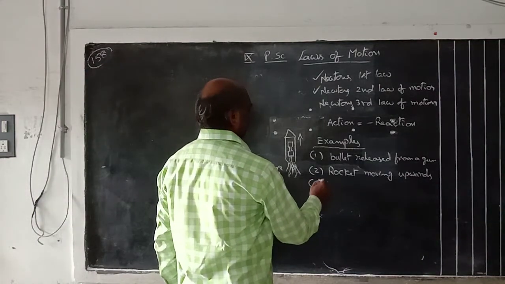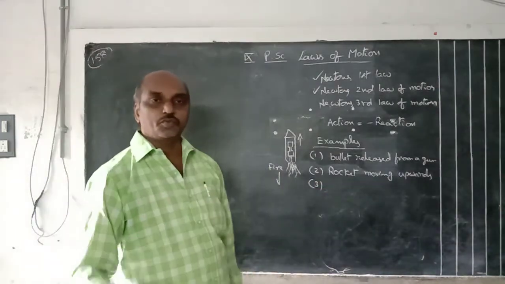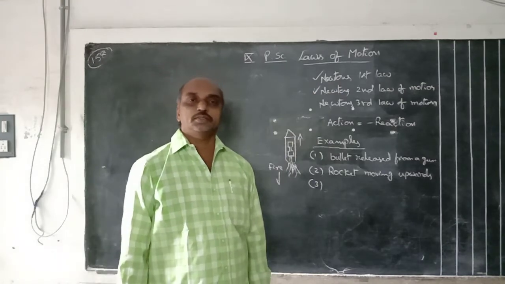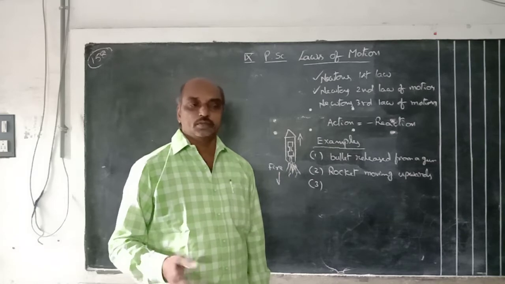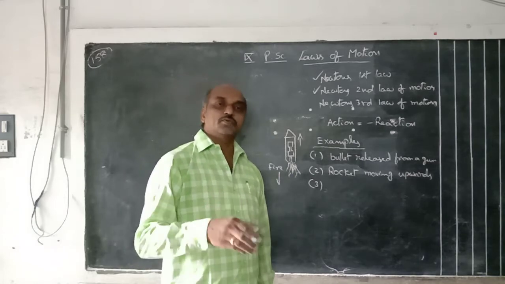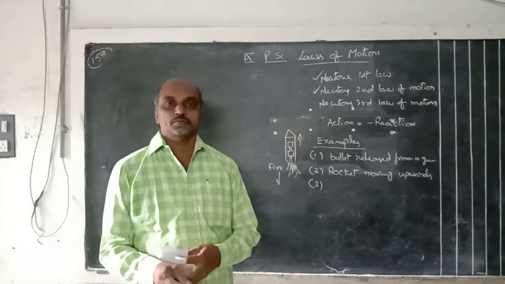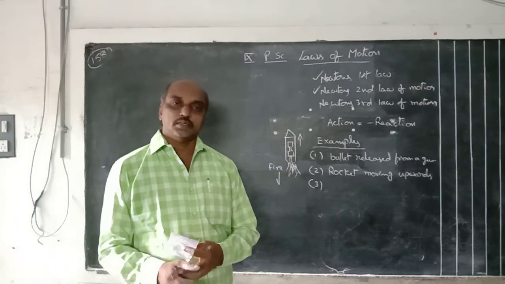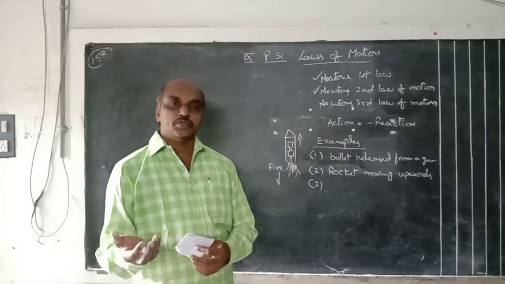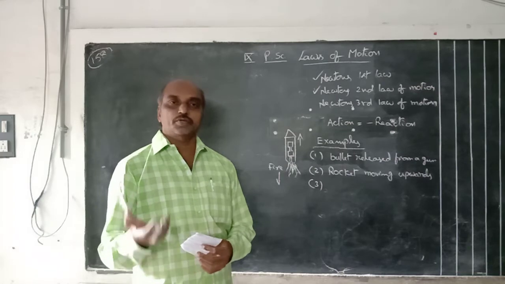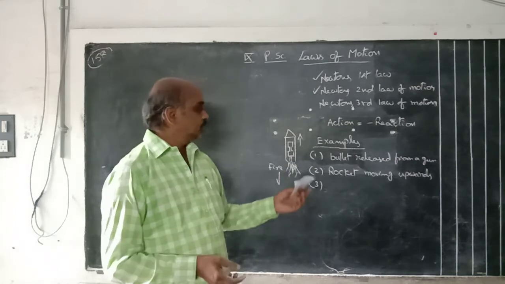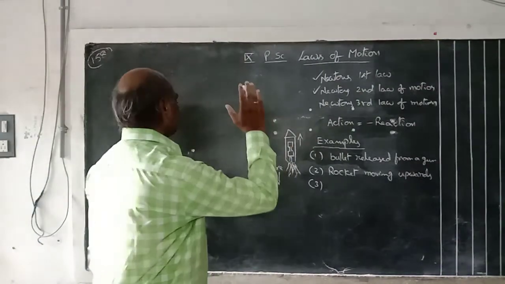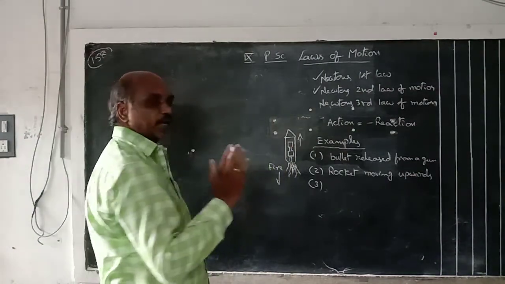In daily life, suppose we are walking on the floor. We apply some force on the floor with our leg. That is an action. The floor also gives some reaction, and only then can we lift the leg and walk freely. Suppose I apply some force on the wall. That is an action.